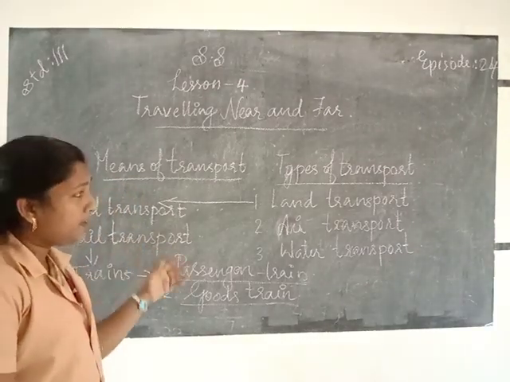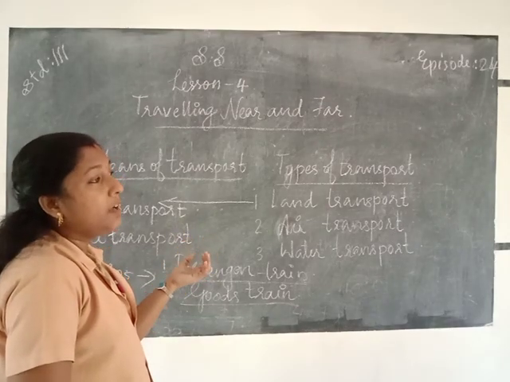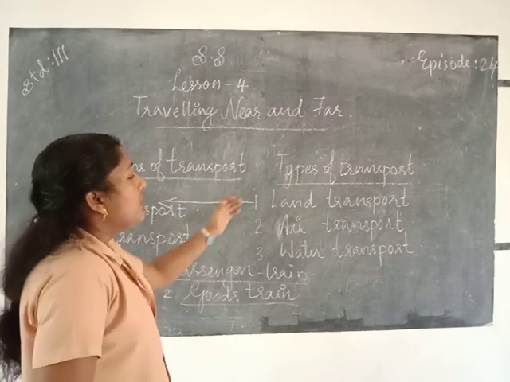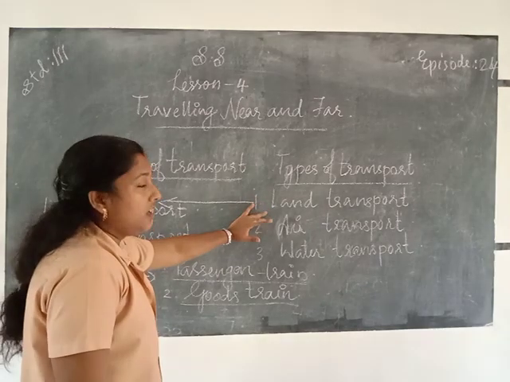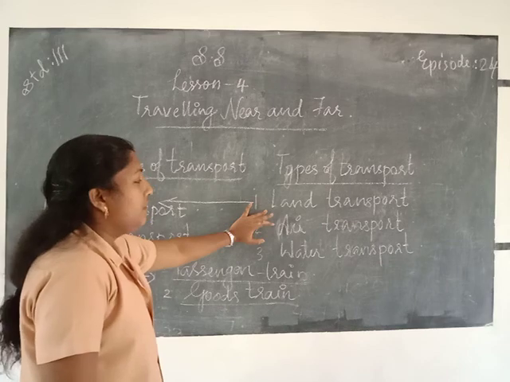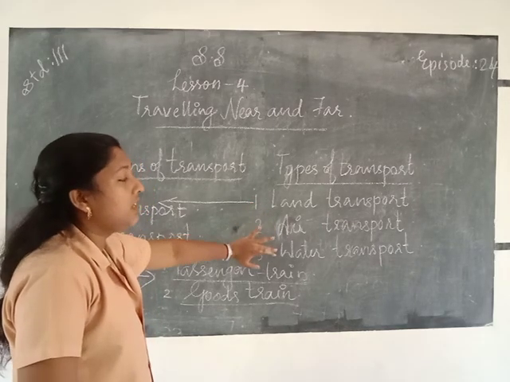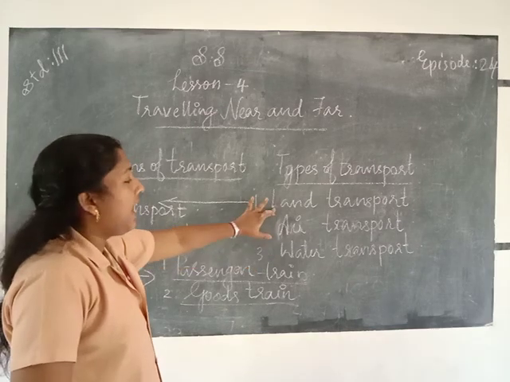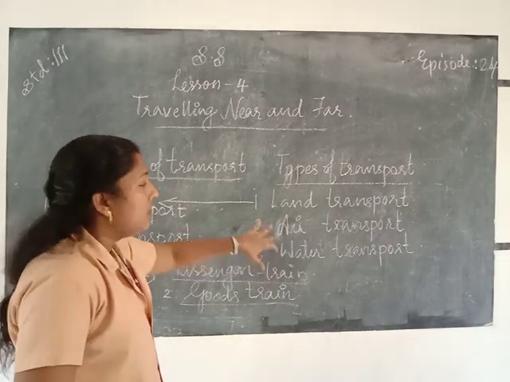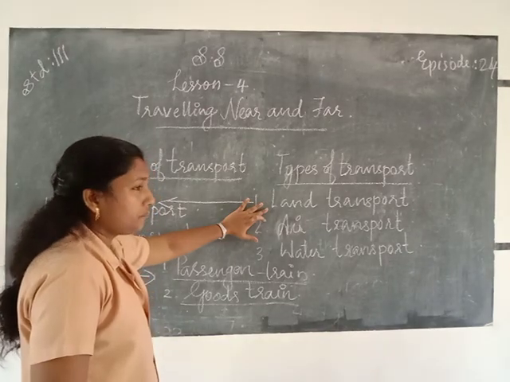The types of transport are based on the medium of travel. There are three mediums available for the transport system: first one, land transport; second one, air transport; third one, water transport. Land, air and water.